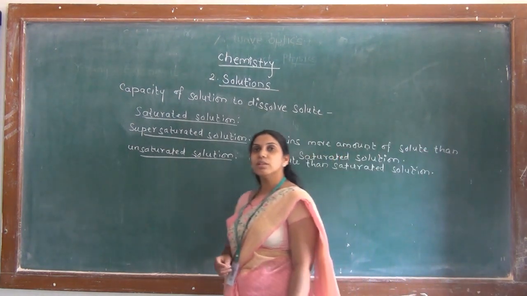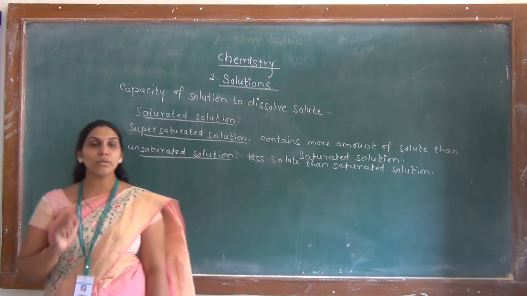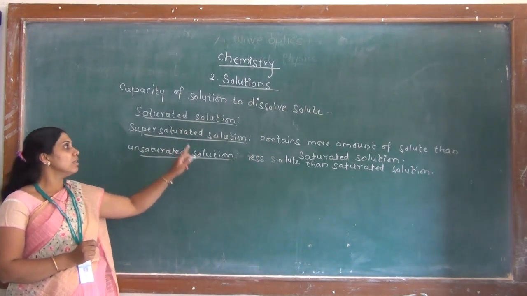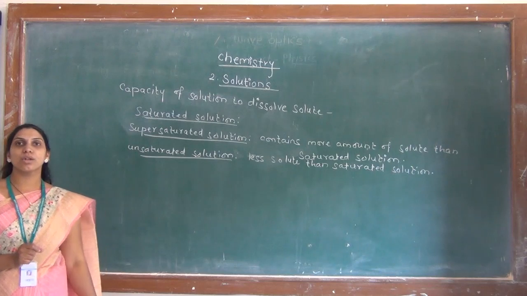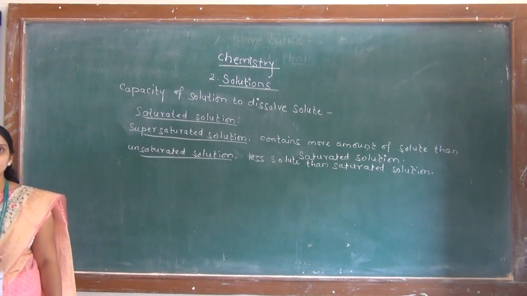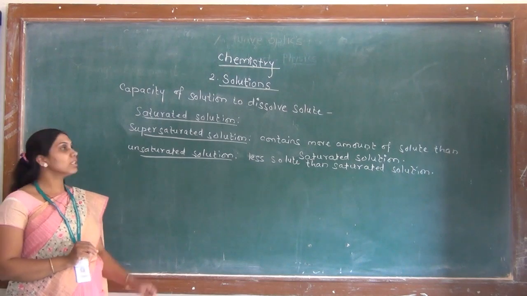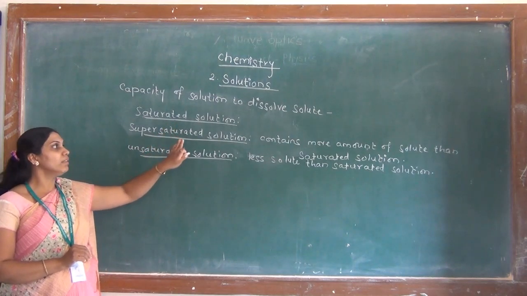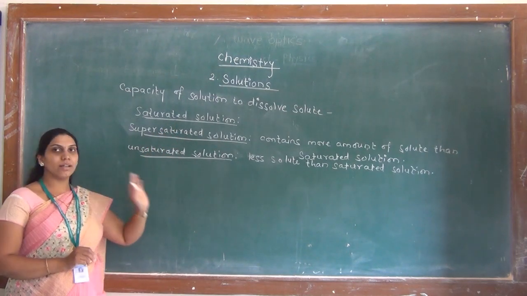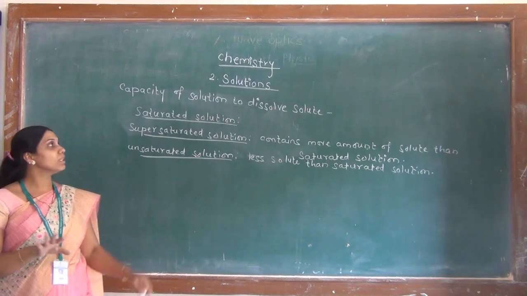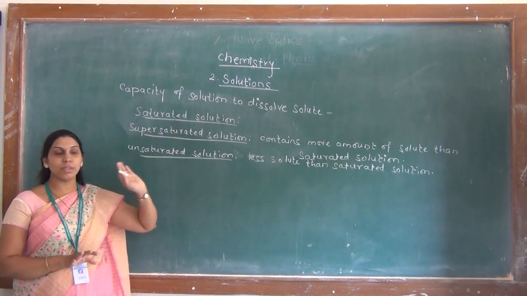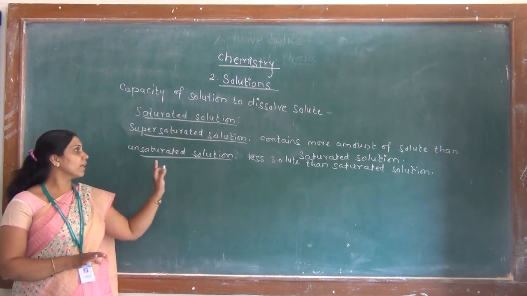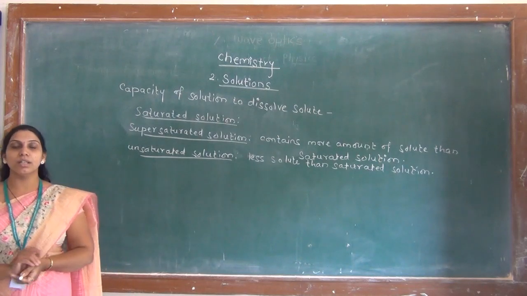A solution that contains less amount of solute than the saturated solution is called an unsaturated solution. If we see the three solutions, saturated, supersaturated and unsaturated, generally the saturated solutions are stable, while supersaturated and unsaturated solutions are unstable.